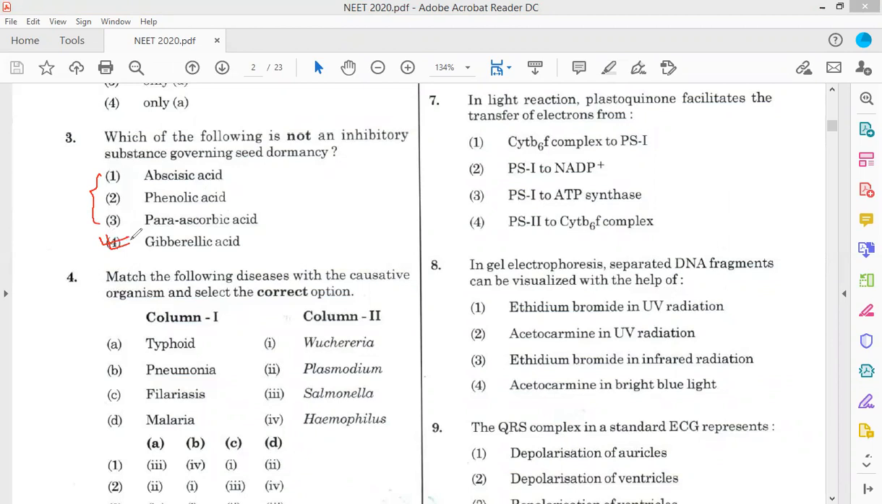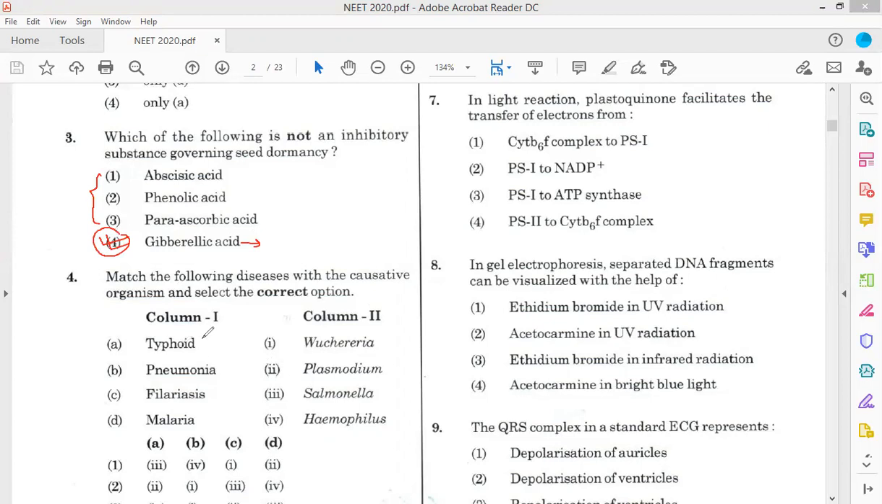Gibberellin works by increasing the activity of alpha amylase, right? So the answer is option D, not an inhibitory substance governing seed dormancy. Now coming to question number 4.